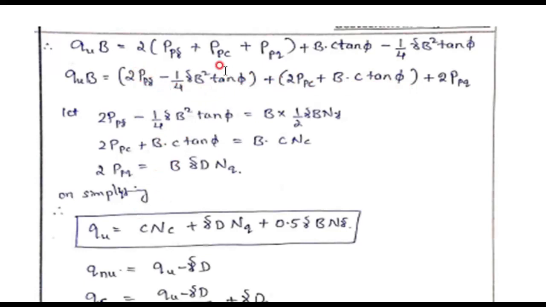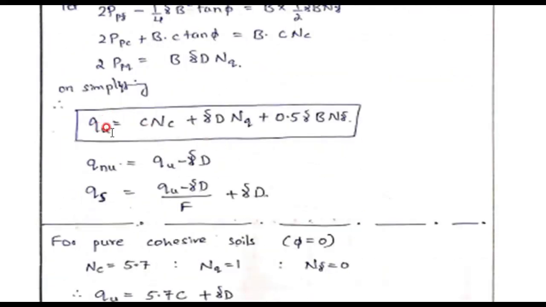That is, this entire bracket can be substituted as B into half gamma B N gamma, and this entire bracket can be substituted as B into C into NC, and this one term can be replaced as B into gamma D into NQ. Here NQ, NC, N gamma are some bearing capacity factors. Terzaghi will give you one table. In that table you are going to see the values and you are going to analyze.